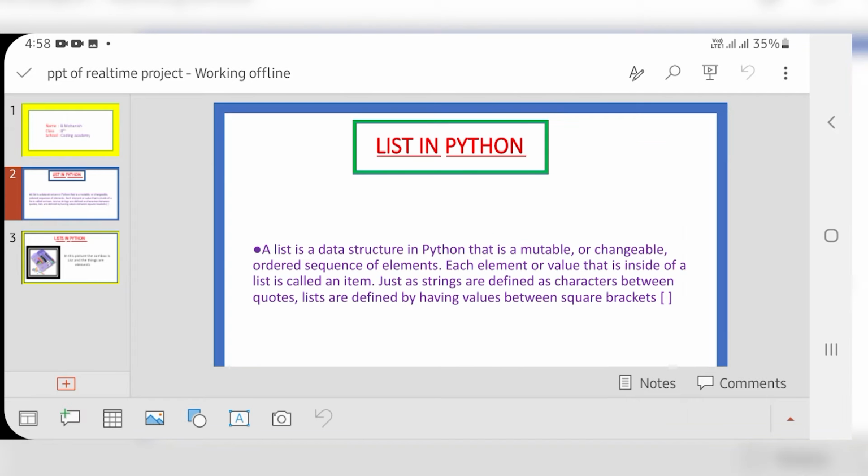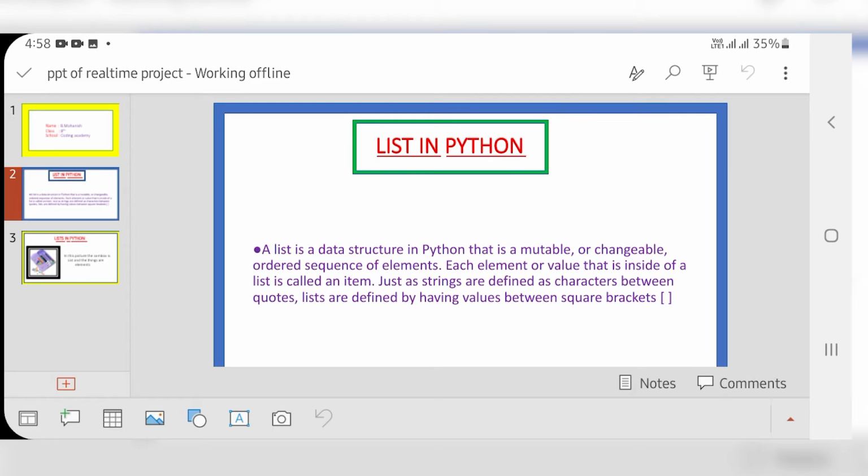Now, I will explain about lists in Python. First of all, what is a list? A list is a data structure which can store different types of data or values, like integer, string, float, etc.